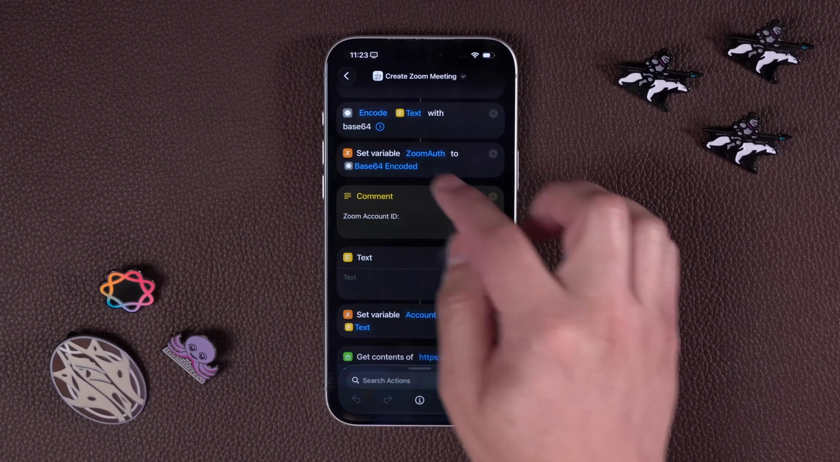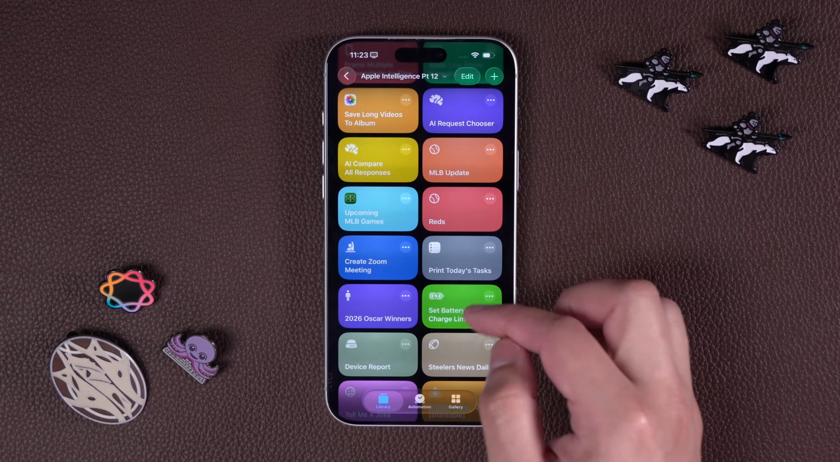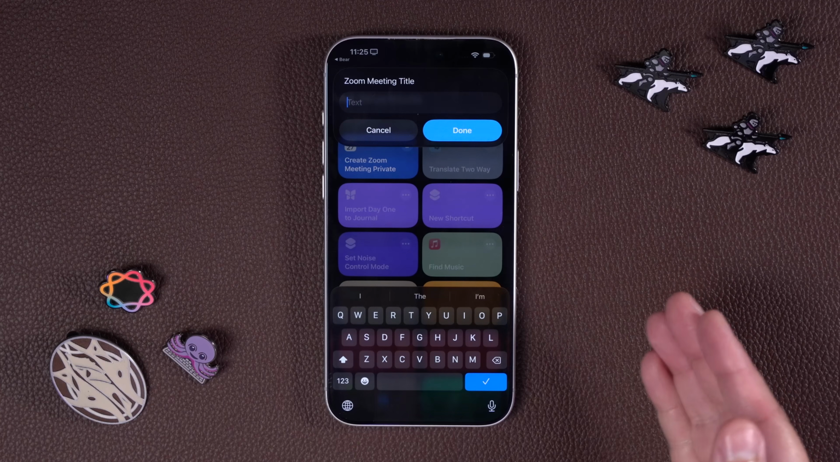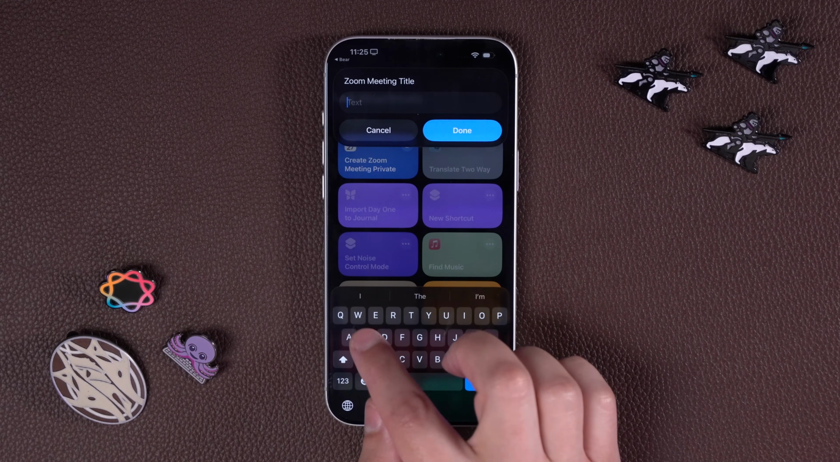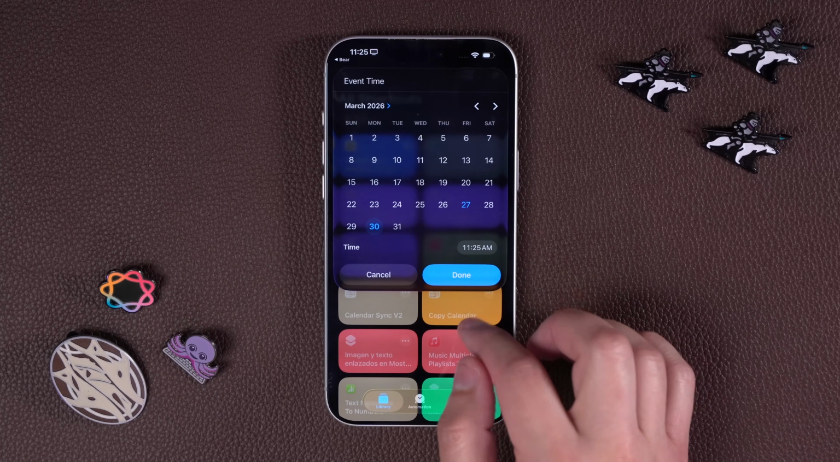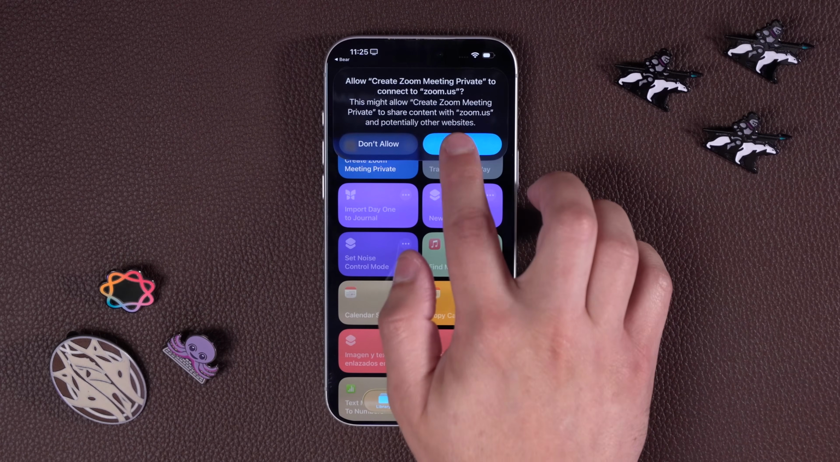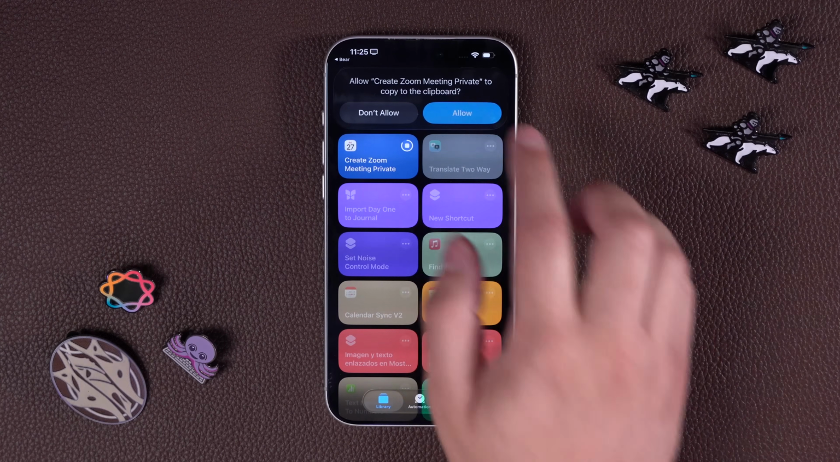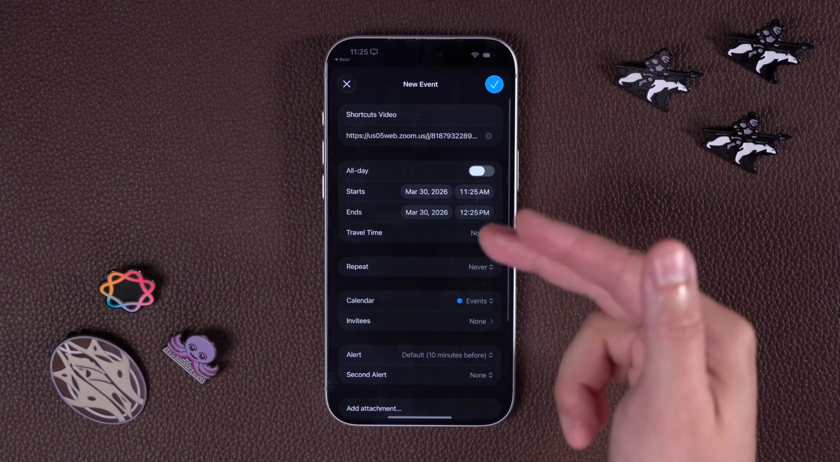Then once you take those numbers and put them into the shortcut, you can run this. Here's a version where all my information is actually in the shortcut. Title it, and this will also be the calendar event title. We'll call this Shortcuts Video. You choose the date and time. We'll say Monday at 11:25. Done. Make sure you tap Allow, Allow again, and it's going to copy the meeting event link to your clipboard, and it's also going to create a calendar event.